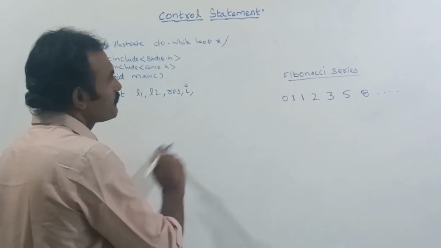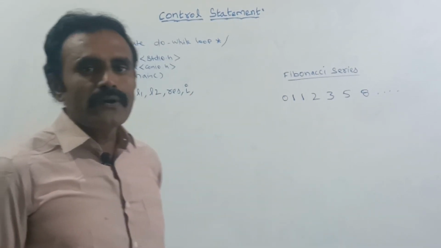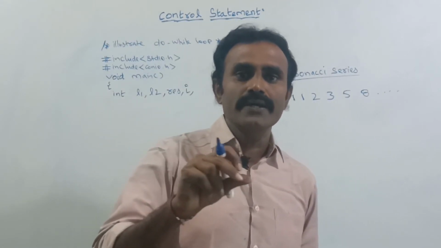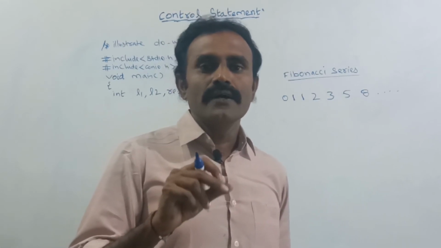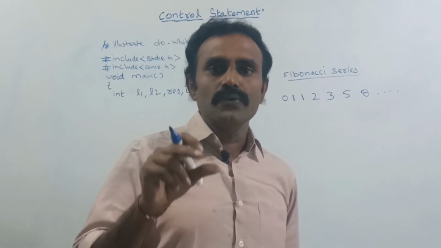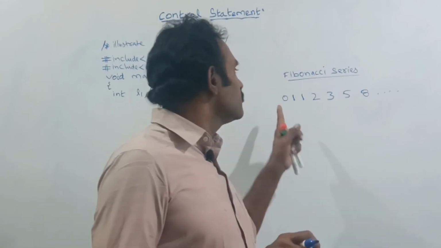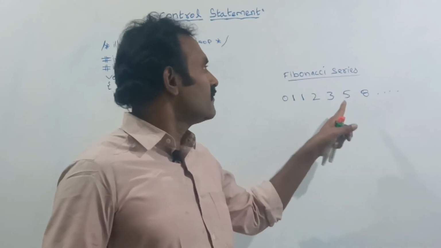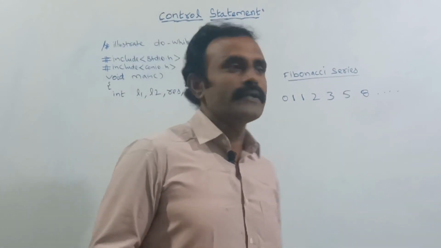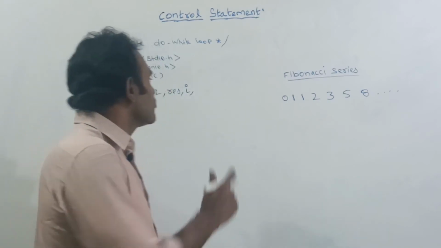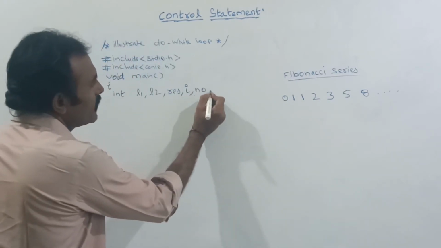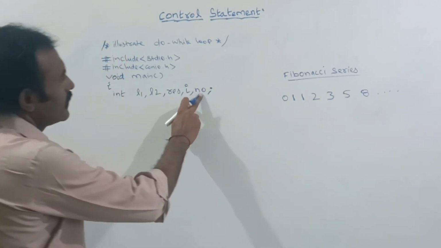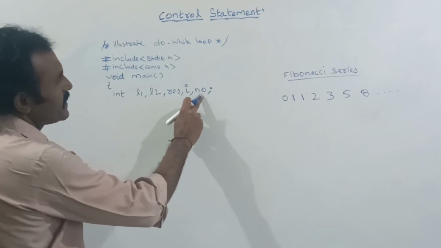Next, while running the program it should ask how many numbers of the Fibonacci series should be printed. It should ask, and after giving the number, it prints up to that number. If you give 5, it means 0, 1, 1, 2, 3, these numbers should be printed. See, the total number of how many numbers we need to print should be asked at runtime. For that I am declaring the variable as no. Here this no is used to store the number of values of the Fibonacci series.